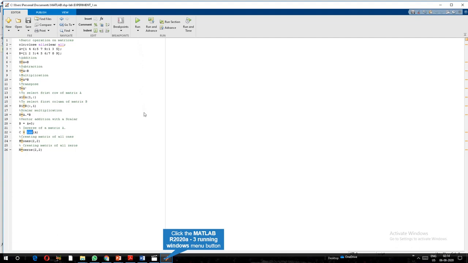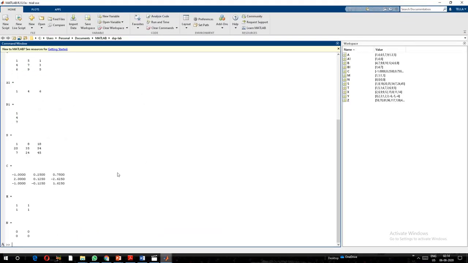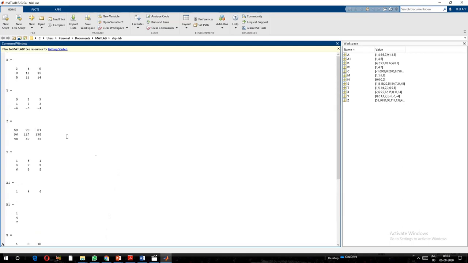If you run the code, the output we are going to see here. This is the output. So x is addition, y is subtraction, z is multiplication, and this is the inverse. This is what we get.